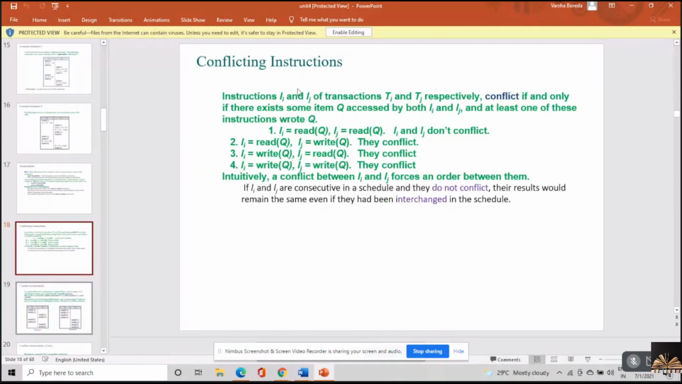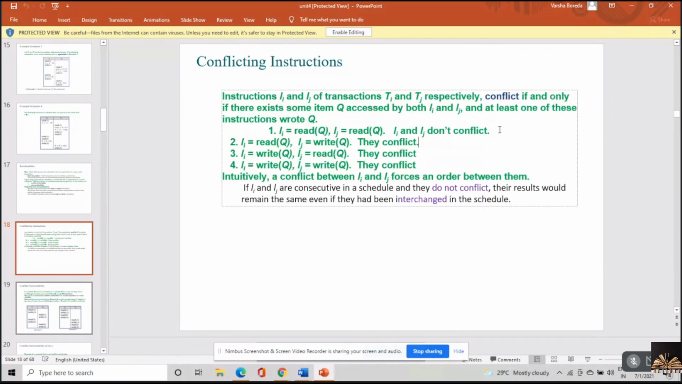See, there are two instructions II and IJ of transactions TI and TJ. When would this conflict? This would conflict if II is read of Q and IJ is read of Q. So since none of the operations is a write operation, they do not conflict. None of the operations is a write operation, so they do not conflict.